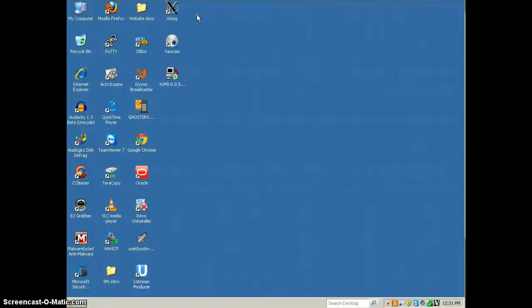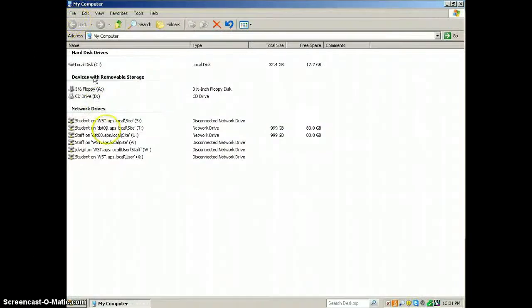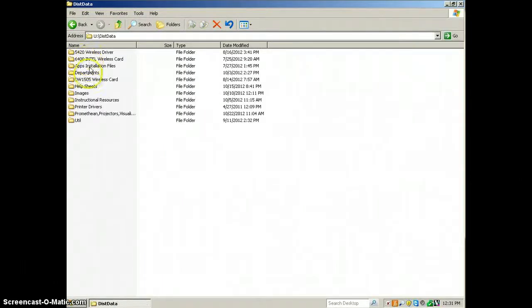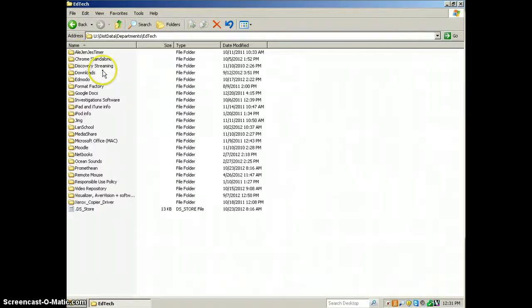It's almost in the exact same spot that you found Land School. It's on a network share, so we have to go to My Computer, and it's under the U drive. Disk data, departments, EdTech, and under Promethean.